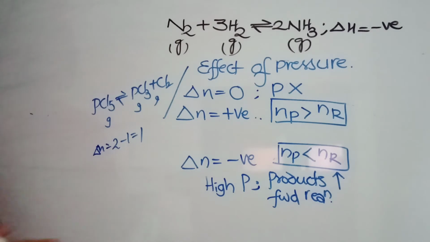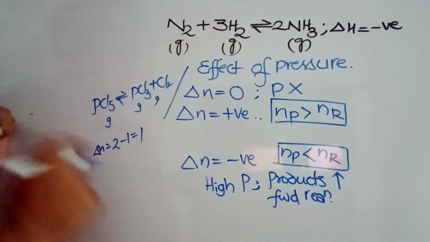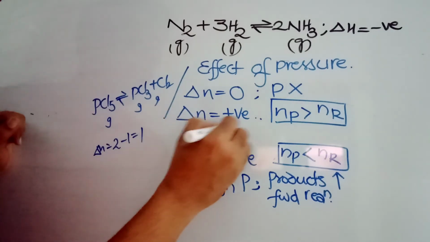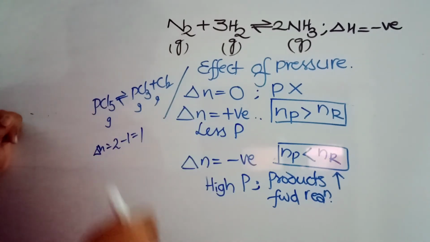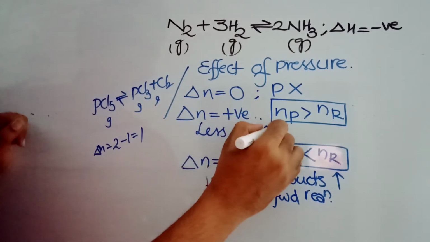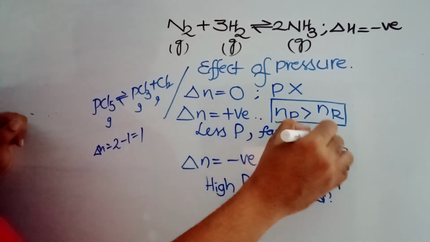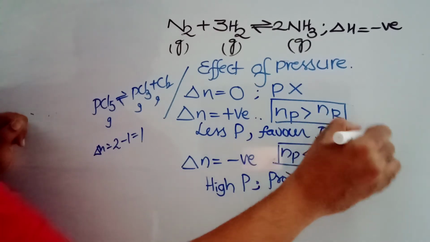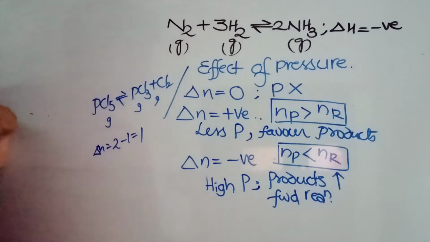When volumes are more, the pressure should be less. So in this case, less pressure favors the product side, which means the forward reaction is going to take place.